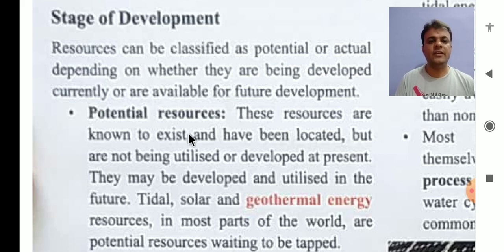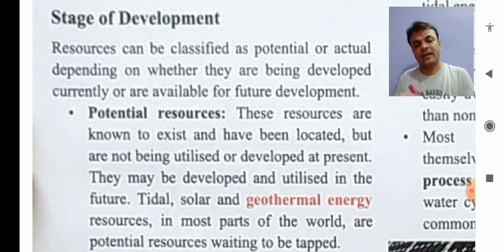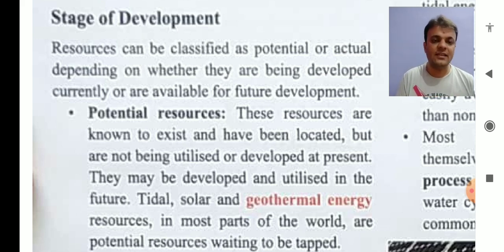So over here, stage of development's definition is the resources which we are using. They can have one more sub-classification under the stage of development, that is potential or actual. So one defines whether they are being used right now, or developed right now, or they can be used in future. So let us discuss in detail.